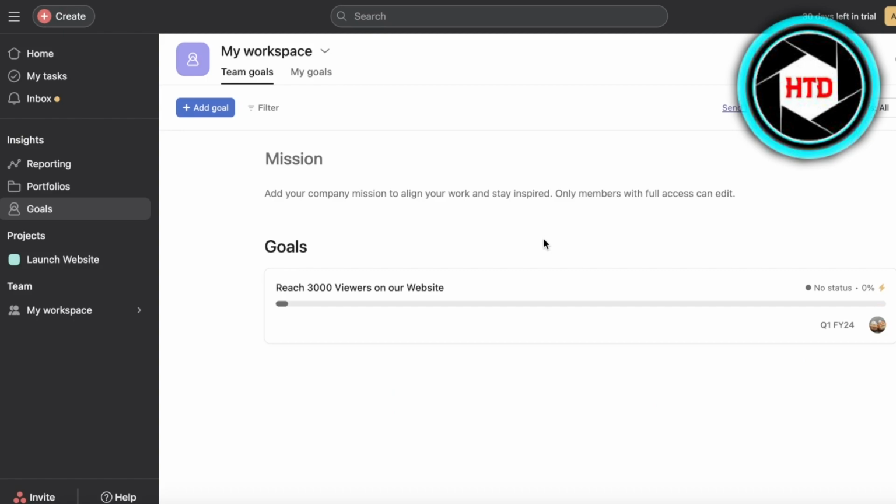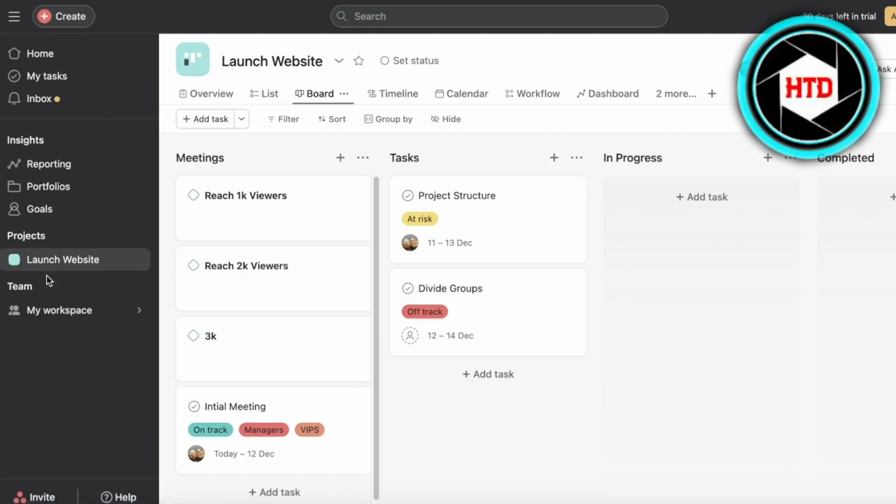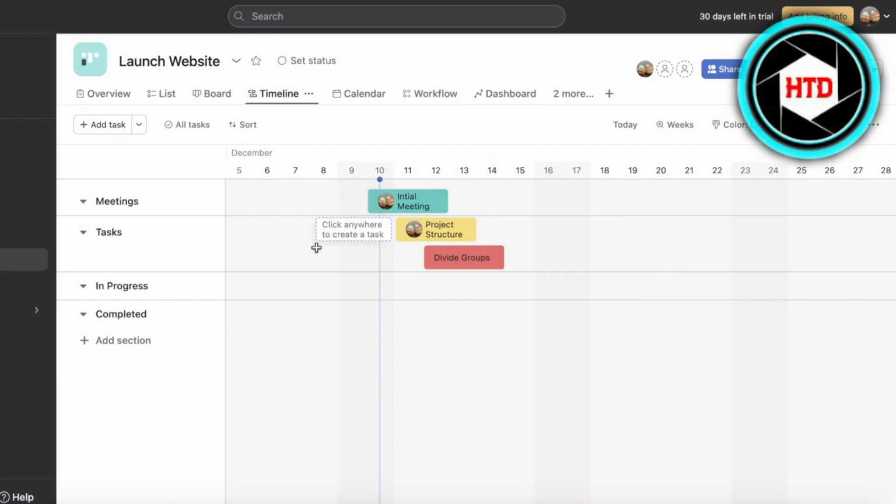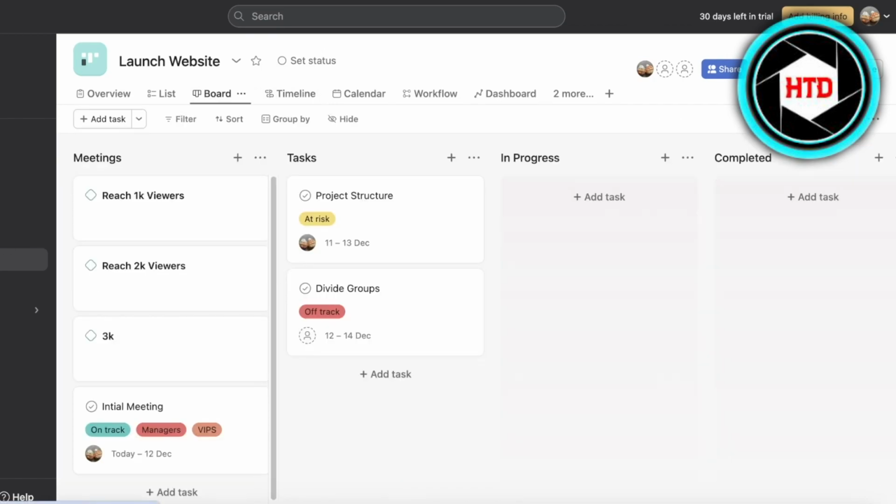However, if you take a look at their goals and milestones, they are pretty easy to use and anyone could set them up. It's super easy to make sure that your team stays motivated with Asana because everyone can get the visual element. Everyone understands these different sections. However, sometimes it is a little bland and it does lack a few features.